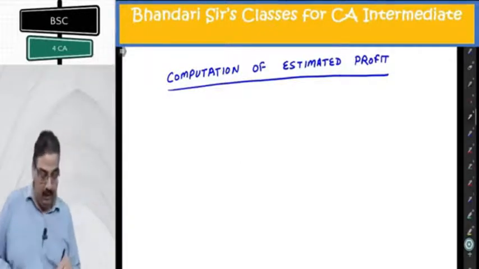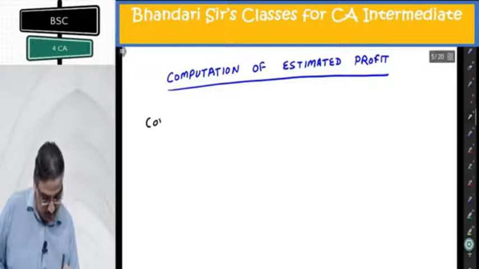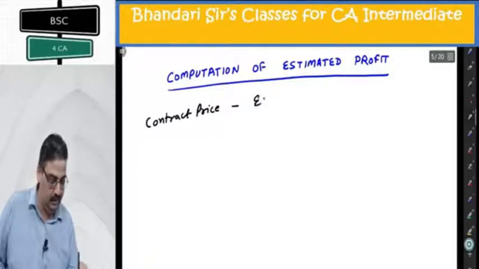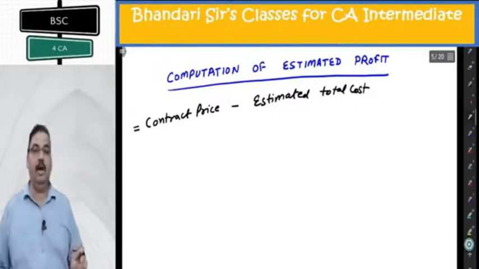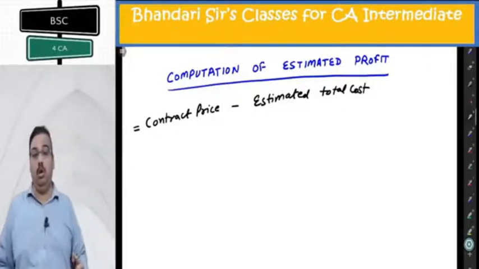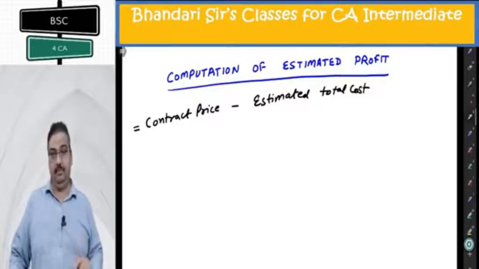So it is computed as contract price minus estimated total cost. Contract price is already known. Estimated total cost we need to estimate.